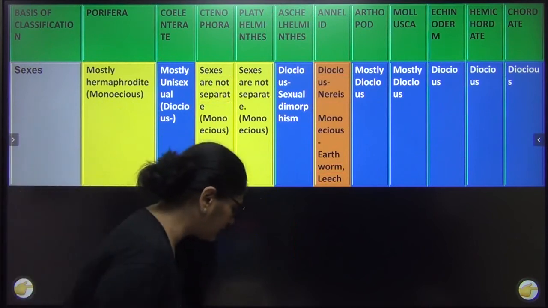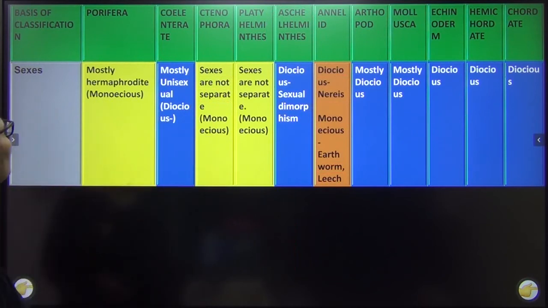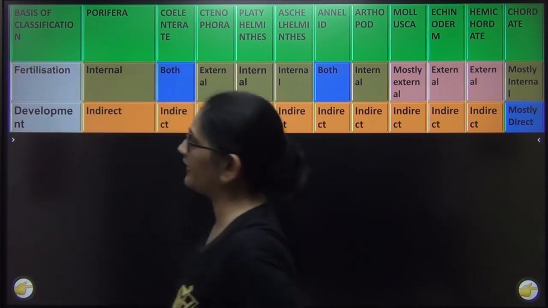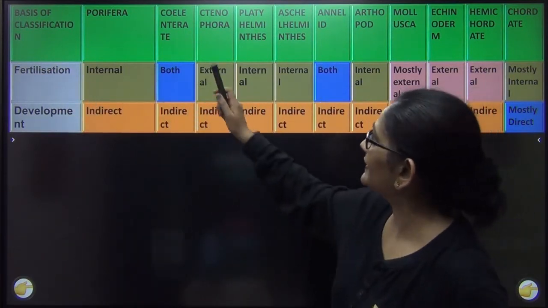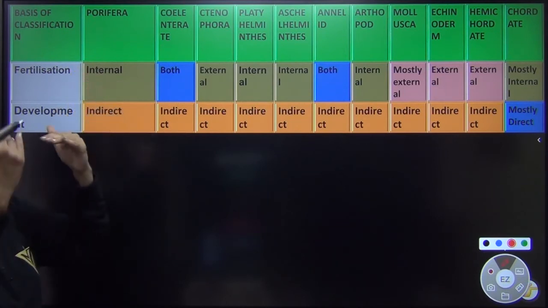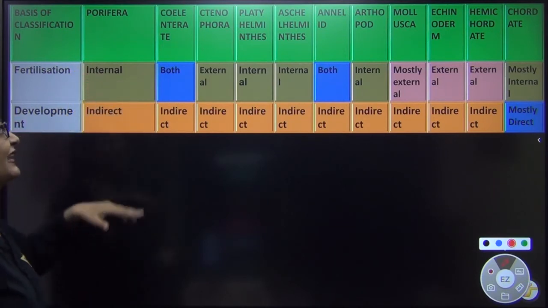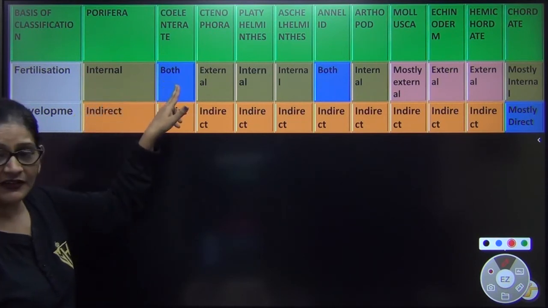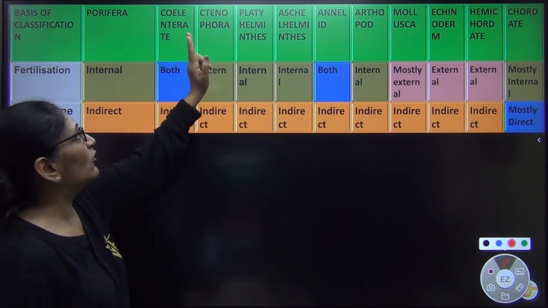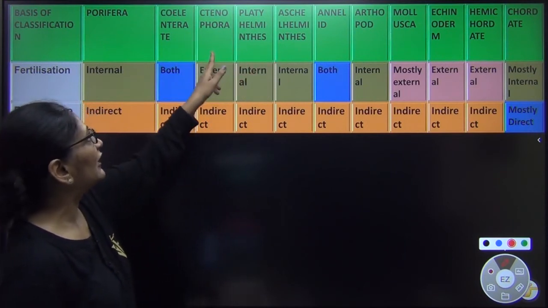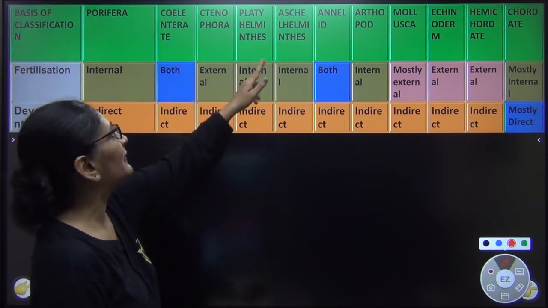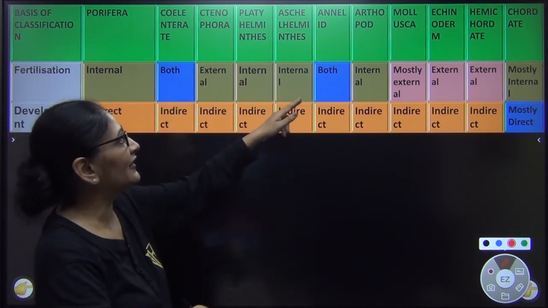Now let us come to the next one. After sexes, last two things, that is fertilization and development. You will learn that in Porifera, the fertilization is internal. That means the male and female gametes are fused inside the body of the female. In Coelenterates, in few it is outside, in few it is inside. In Ctenophora, it is external, outside the body. Platyhelminthes, Aschelminthes, it is again internal.